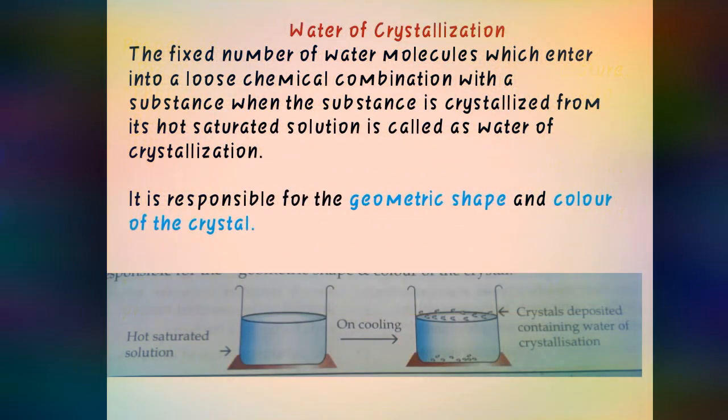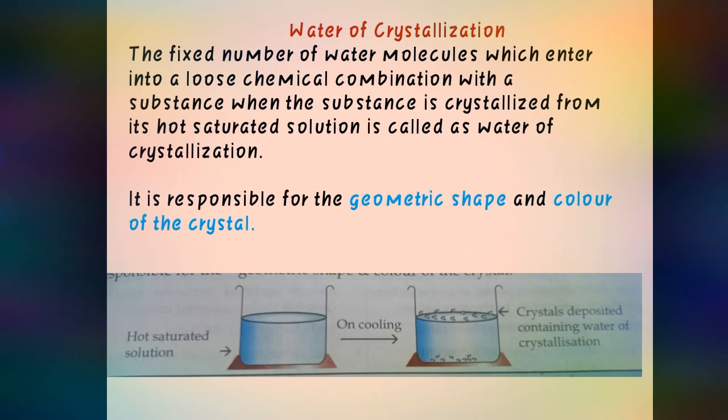Next, water of crystallization. Whenever a crystal forms, it has its own angles and its own shape. Water of crystallization means a fixed number of water molecules which enter into loose chemical combination with a substance when the substance is crystallized from its hot saturated solution.